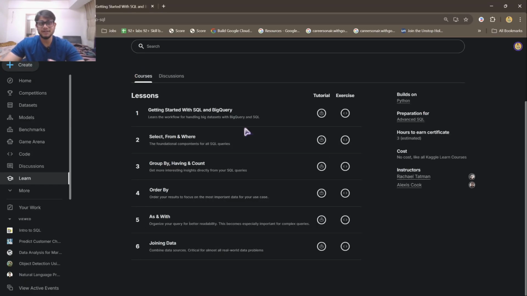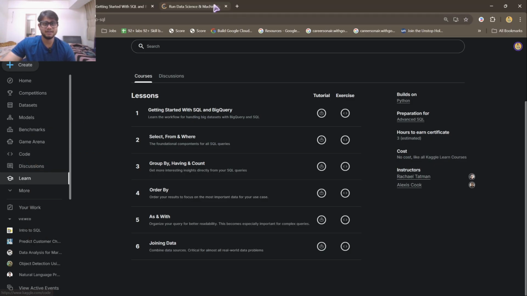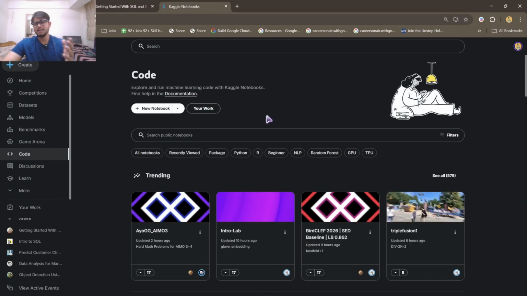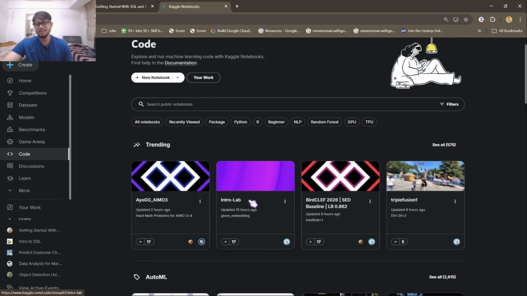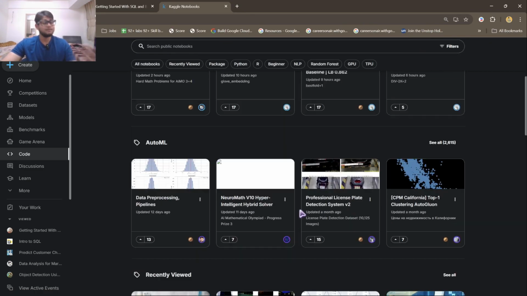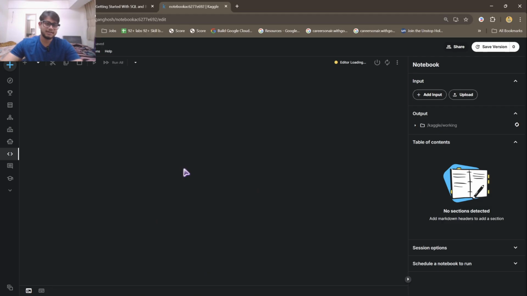One of the best practices I have followed is to go to the datasets, models, and code sections, right-click, and open the link in a new tab. This will redirect you to the notebooks page, where you can see a lot of notebooks created by other people. You can see them, and you can fork them. These are all public, and you can upvote them, obviously. Now you can click to create a new notebook.